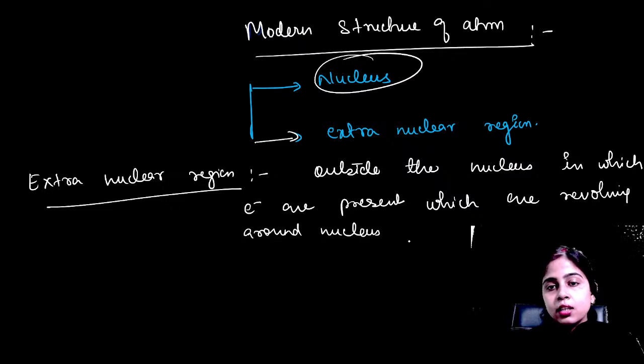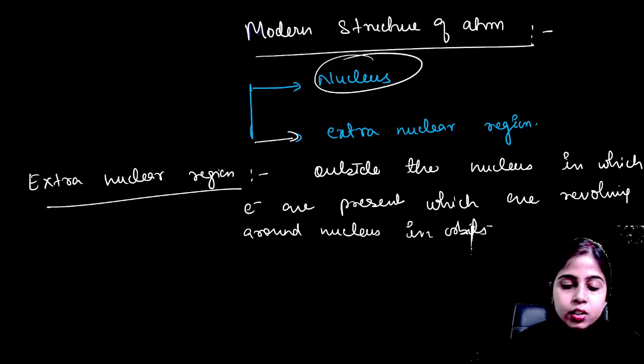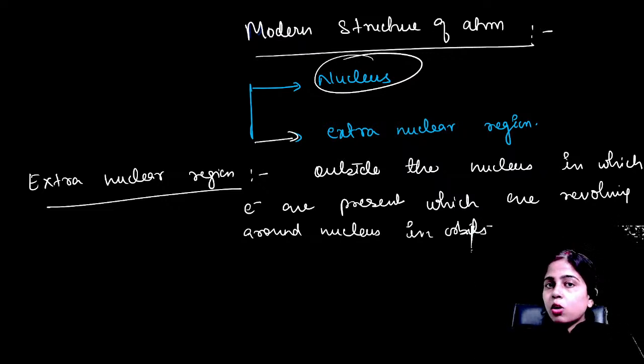Those are known as orbits. They are revolving around the nucleus in orbits, and these orbits are called energy levels, and they are designated as K, L, M, N, and so on.